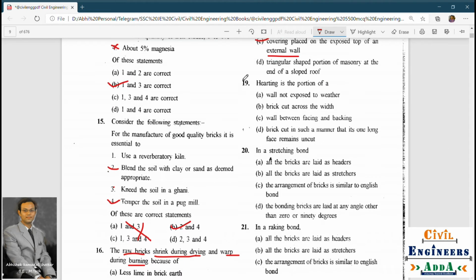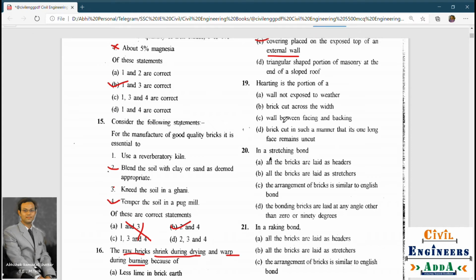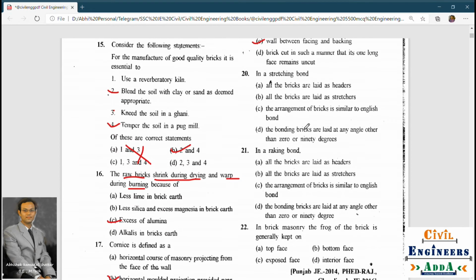Hearting. Hearting is the portion of a wall not exposed to weather. Brick cut across the width. Wall between facing and backing. Brick cut in such a manner that one long face remains uncut. So hearting, the answer is wall between facing and backing. Okay, hearting is a portion of a wall between facing and backing. Next question.